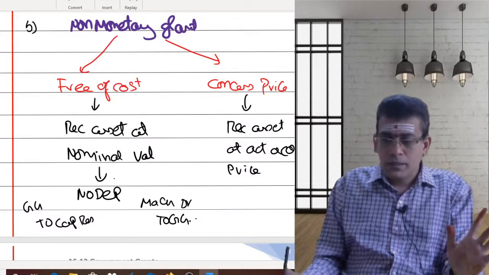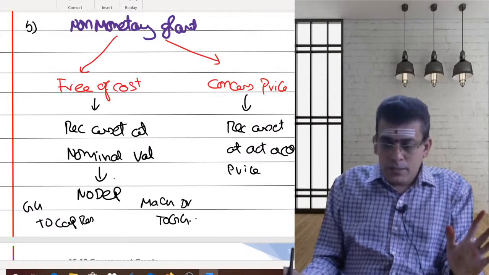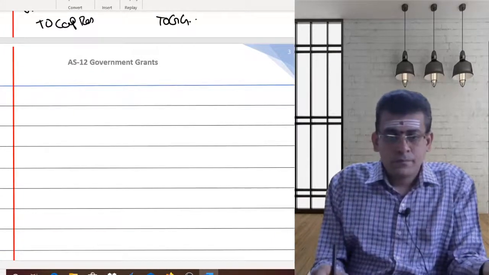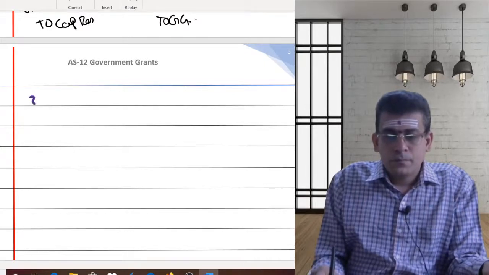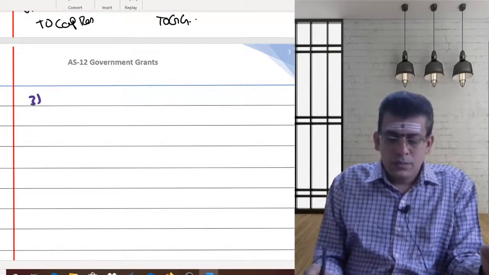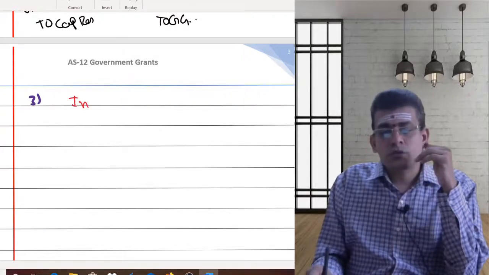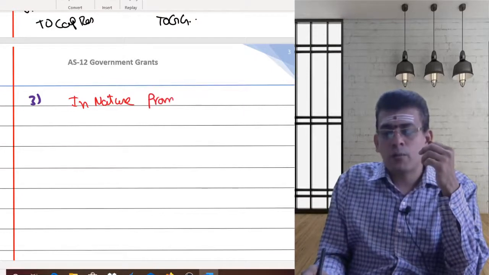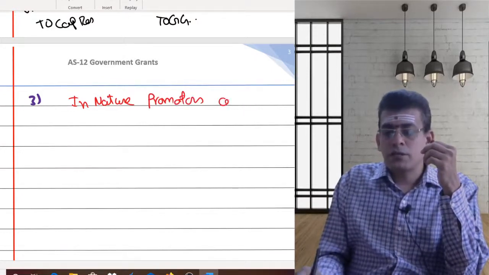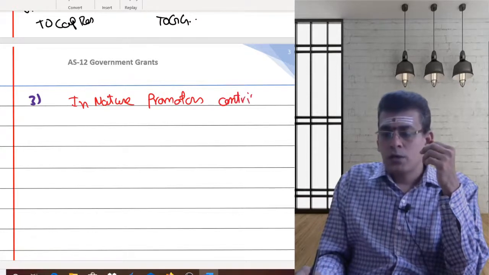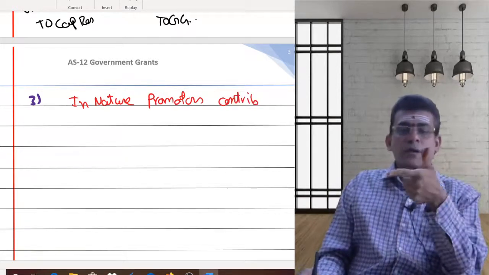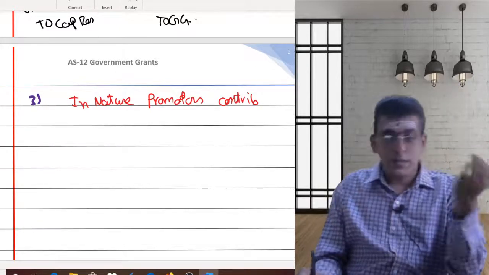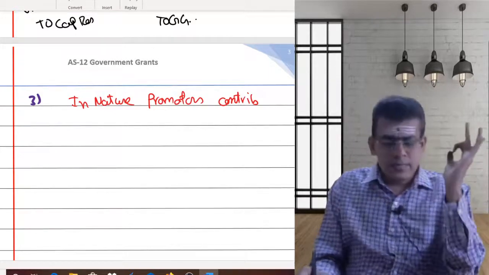Now let us move on to the third type of grant. The third is in the nature of promoter's contribution. Government is giving you some sort of grant in the nature of promoter's contribution. You got a grant from the government. What is the nature of the grant? In terms of promoter's contribution. That means the government is acting as a promoter.